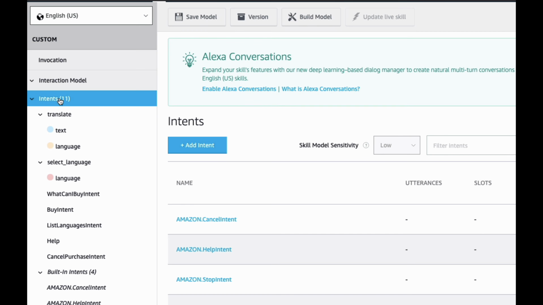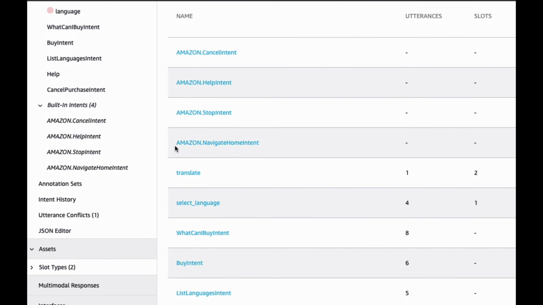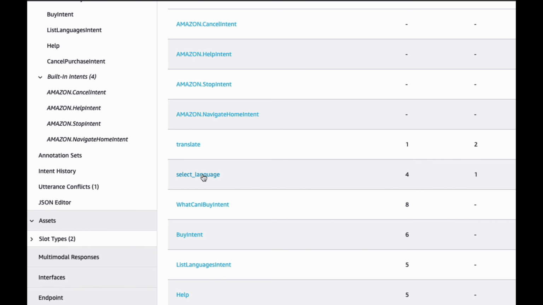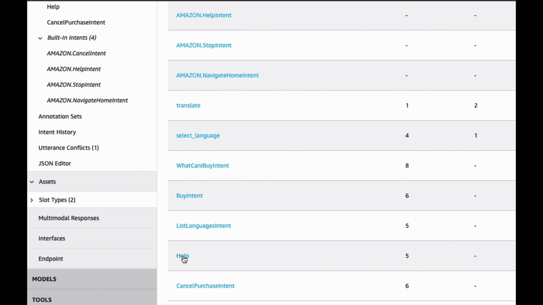So the intents are actually the high level methods of the skill. Like, what can it do? In my application, I have a translate intent, and that is how you actually pass text to get a translation. I have a select language intent, because one of the things you can do with my skill is say, hey, change language to Spanish, change language to Thai. That needs its own intent. I also have a help intent, so if you don't know how to issue a command, you can just ask for help and it'll tell you what all the commands are.